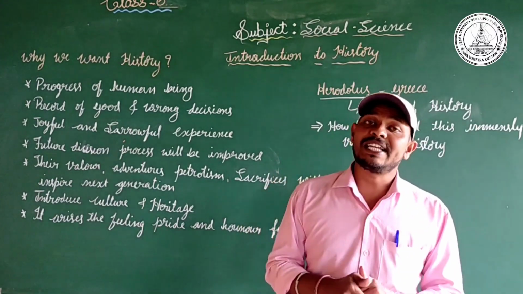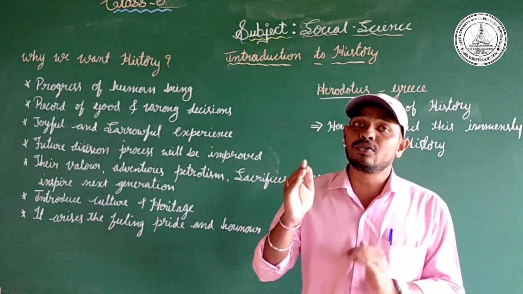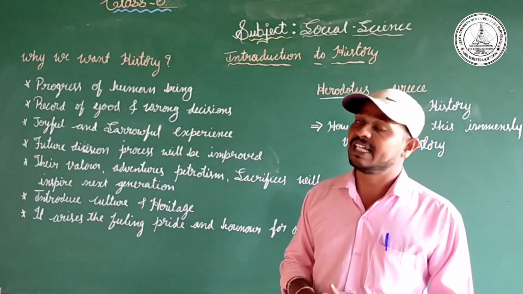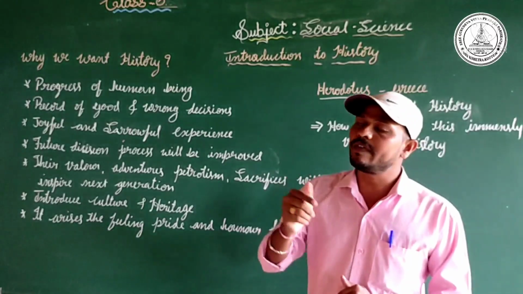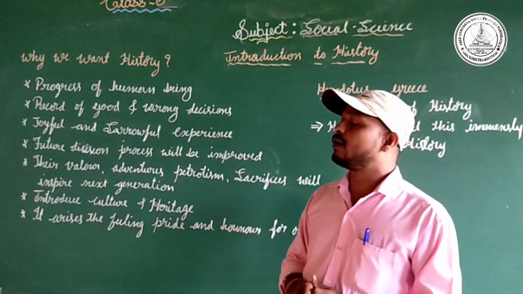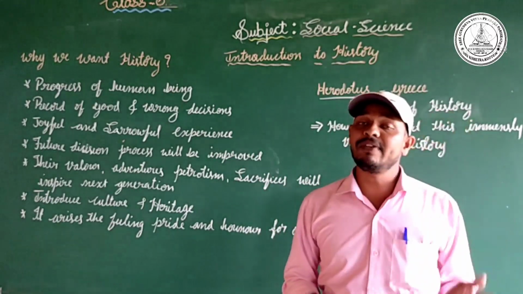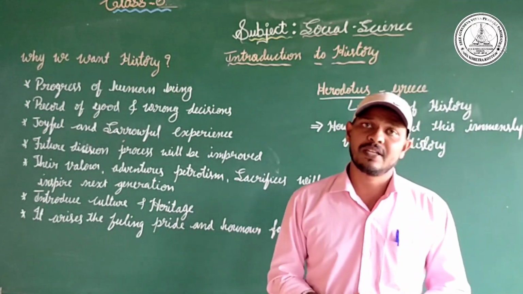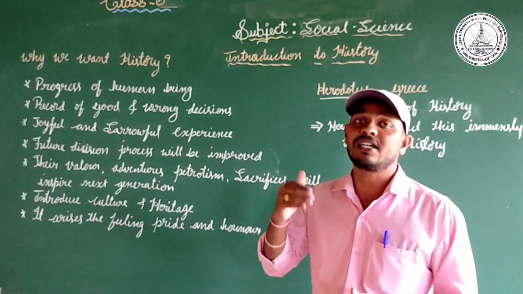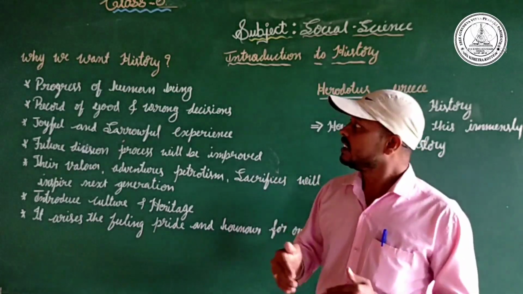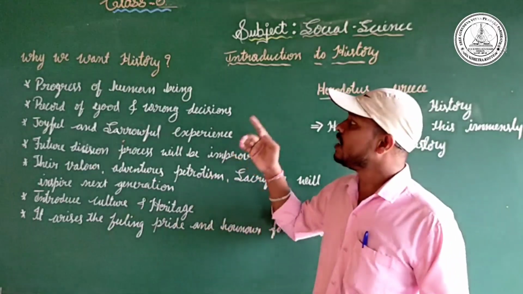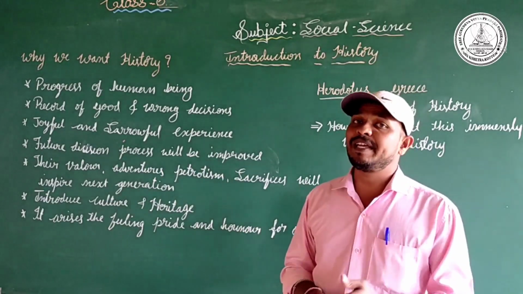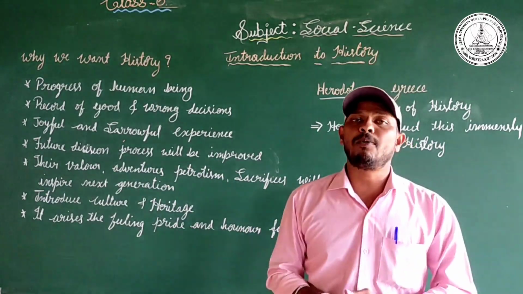Yes, the mistakes we did before, we are not going to do the same mistakes. We are not going to commit the same mistakes. So we need history. This is the progress of human beings. History is a record of good and wrong decisions. In a previous time, we made some wrong mistakes, and these mistakes we cannot commit again. So history is a record of good and wrong decisions, joyful and sorrowful experiences. It also helps us to know about the past.